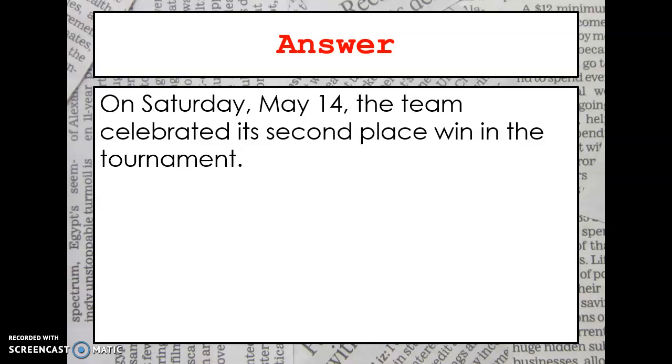So we see the correct answer here. On Saturday, May 14th, the team celebrated its second place win in the tournament. And we see where Saturday is spelled out. There's no TH in 14th, and second is spelled out.